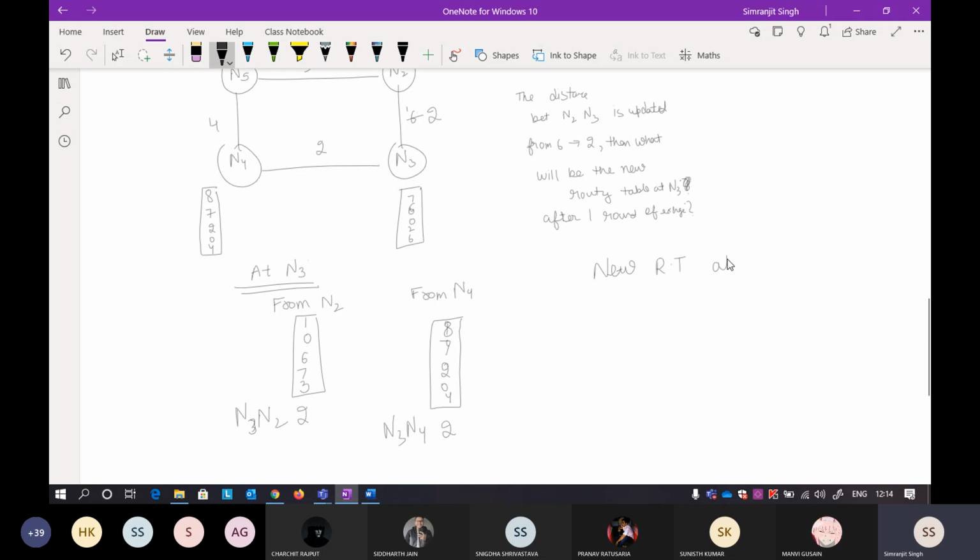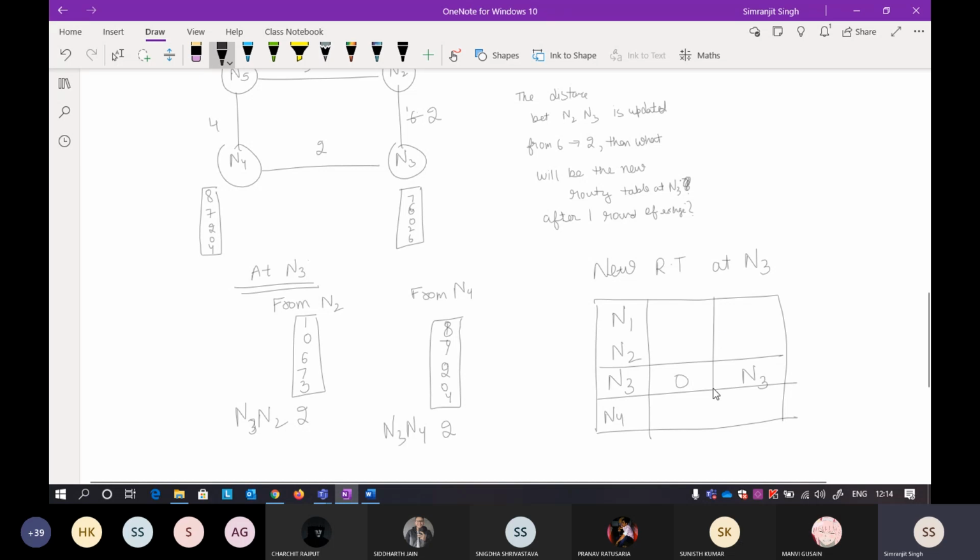So, new routing table at N3. Now remember the exception: N3 to N3. First write N1, N2, N3 as it is. N3 to N3 distance will be 0 and the next hop will be N3. So just always write the exception first, because if you do not write it, you will always make a mistake in the routing table, and that mistake will also be given in the options. So keep that in mind.